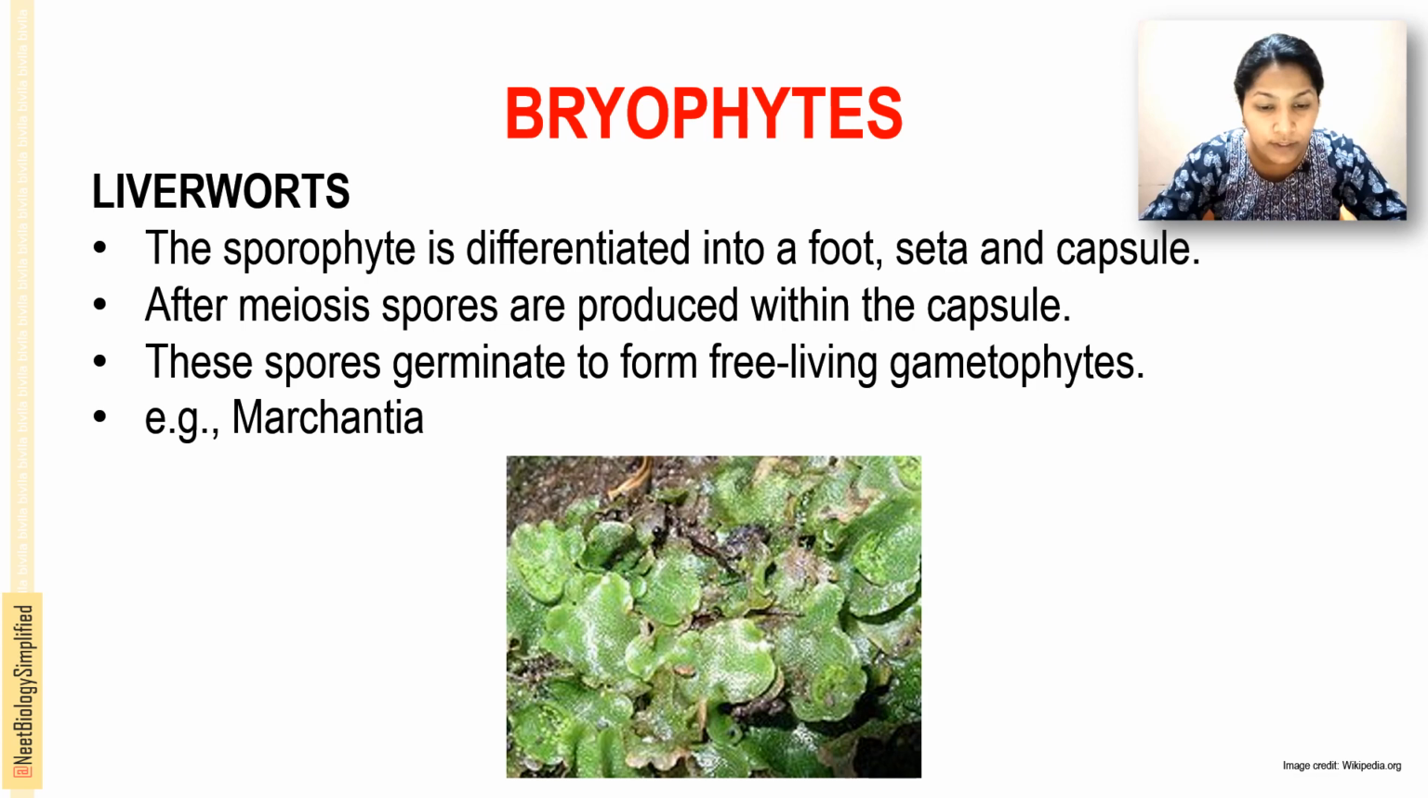The sporophyte is differentiated into foot, seta and the capsule. After meiosis, the spores are produced within the capsule. Inside the capsule, after the meiotic division, they produce the spores.